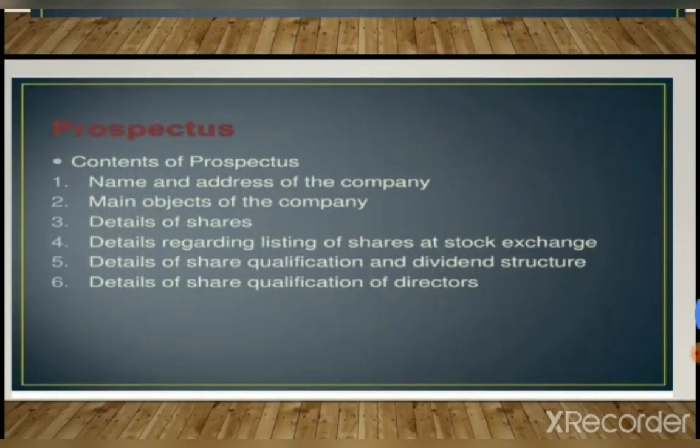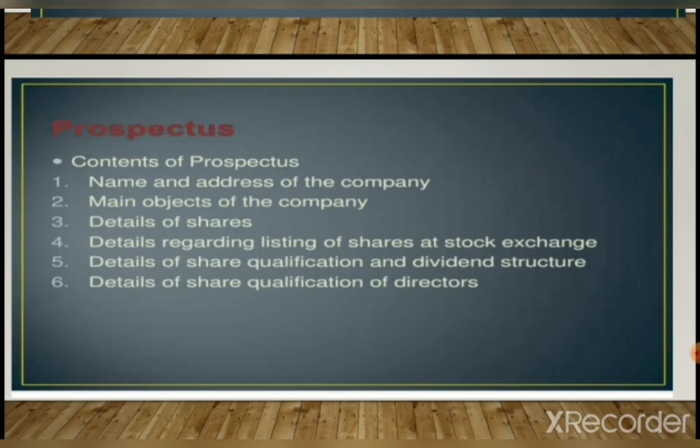Prospectus also, what are the content of prospectus? Name and address of the company, main object of the company, details of the share. Simply you can say that it is a small book type or a brochure that will contain all the detail of the company.